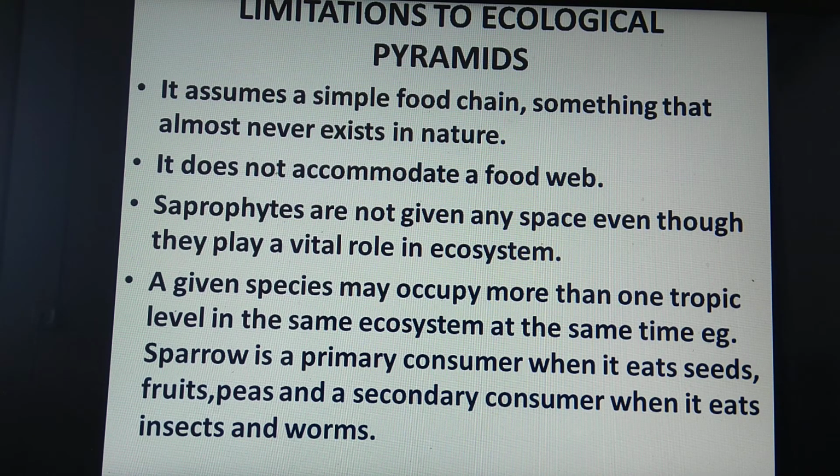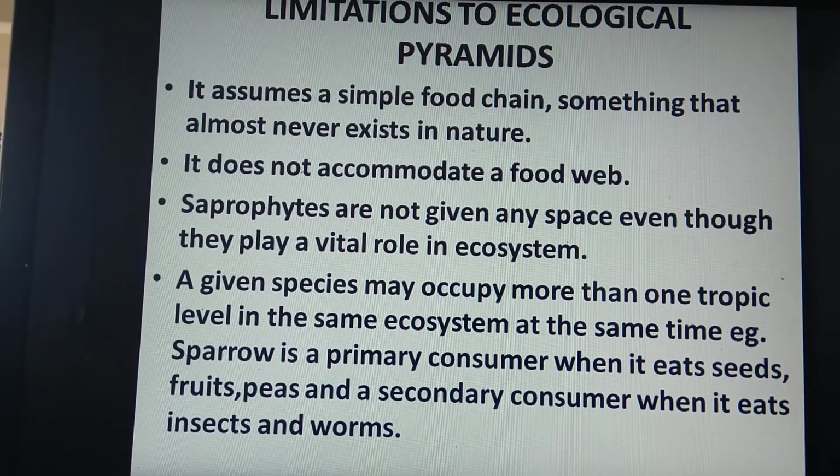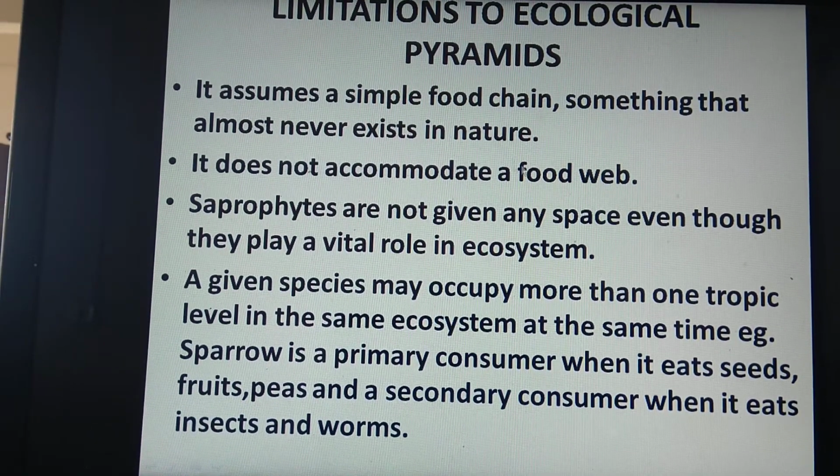Okay. Later on we are going to see the limitations of ecological pyramids. What are these limitations? It assumes a simple food chain, and some of the points never exist in nature. It does not accommodate a food web. That means some trophic levels are not considered, and some of them cannot be accommodated in a food web.